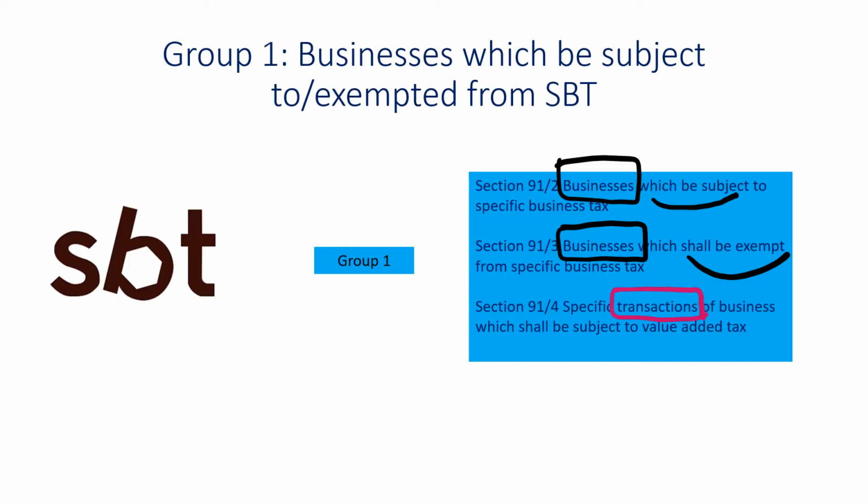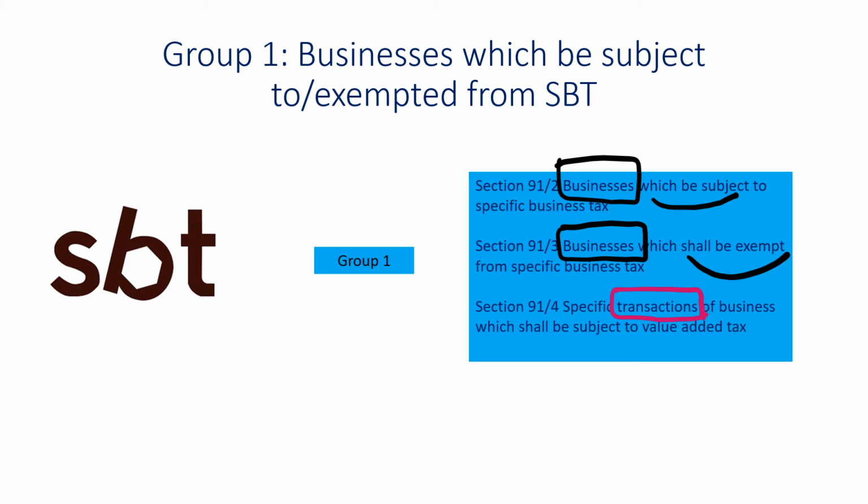Actually, in Group 1, the first thing that you need to know about specific business tax is what types of business are subject to SBT and what types of businesses are exempted from SBT, because we have discussed before that specific business tax only applies to certain types of business, not all types of businesses. So therefore, we need to know what they are.